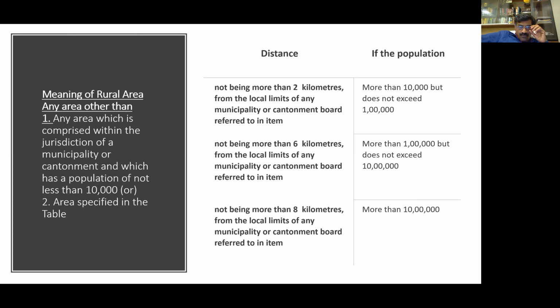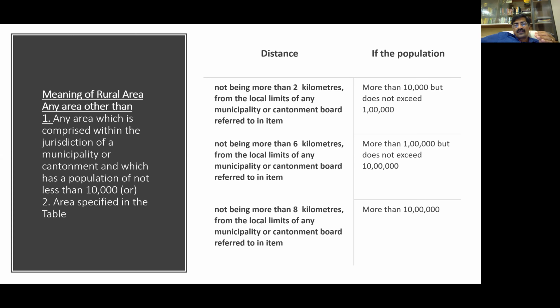So if you have agricultural land in a place where the population is 10,000 or more, then it will be urban agricultural land. You should not fall under this. If your population is 10,000 or more, straight away it will be an urban agricultural land.